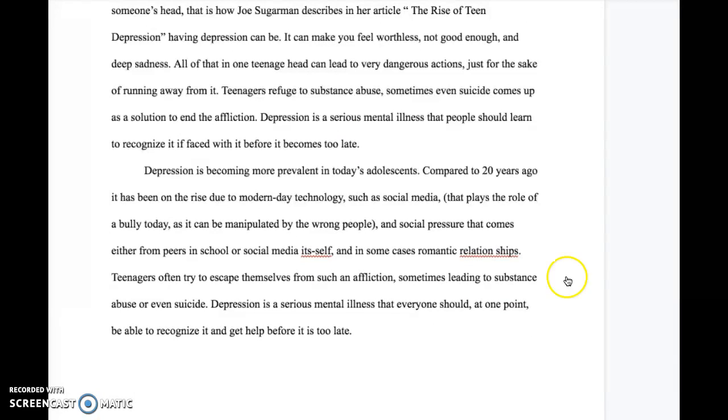More prevalent compared to 20 years ago. And Kasim, right here, I know you see this on your screen. These red squiggly lines mean something is wrong. You need to go back and look at that. Your conclusion is pretty good, and we should recognize and get help before it's too late, so that's fine.